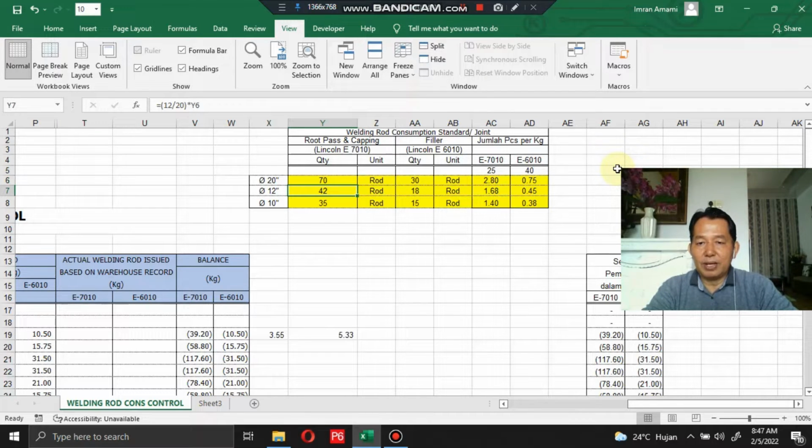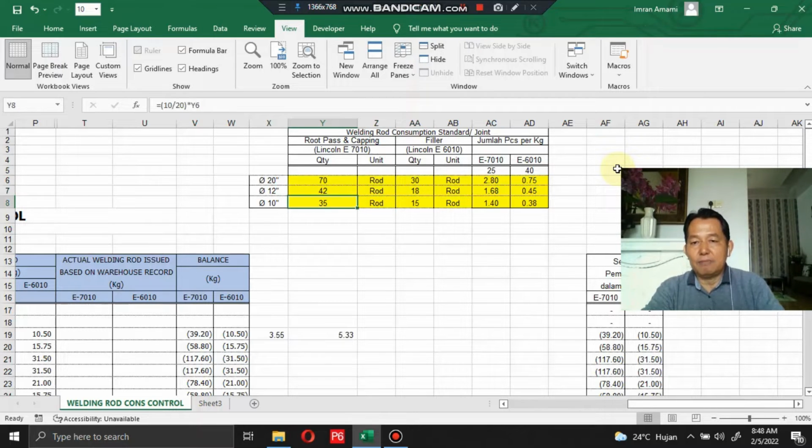For the pipe rack with pipe diameter 12, root pass and capping using Lincoln E7010 uses 42 rods, and filler works using Lincoln E6010 uses 18 rods.